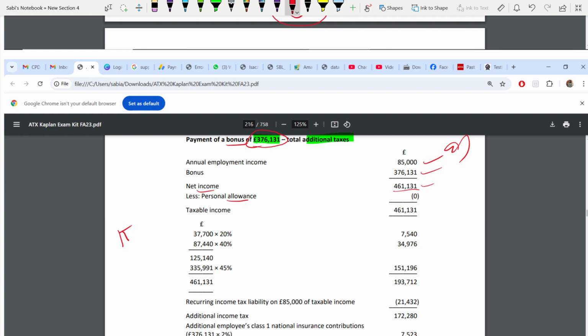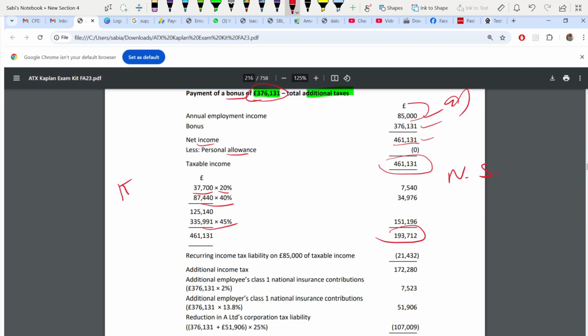Okay, it's your net income. Deduct personal allowance, then you get your taxable income. It's the same as net. Take the tax rate. Do not forget the tax rate. This is employment bonus. This is non-savings income at non-savings rates 20, 40, 45%. So first 37,700 at 20, the next is at 40, the balance is at 45%, and you will get the tax. Remember, they have already calculated the tax for you for this 85,000. That is this 21,432. They have given it to you.